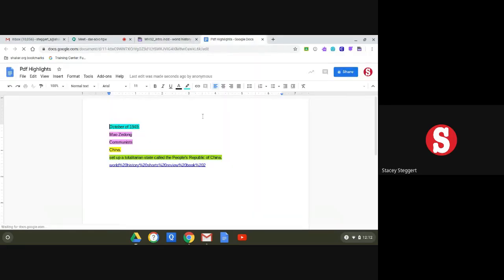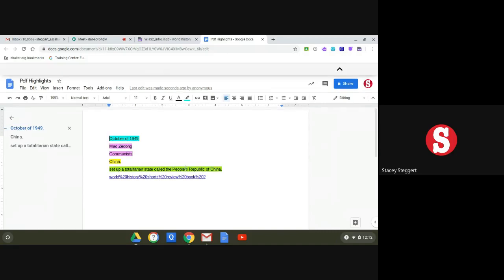And I wanted to show you, so here's what your highlights are going to look like. So all your whens are going to be in blue, whos are going to be pink, where is going to be yellow, and then did what is going to be green. So again, you don't have to do this, but this is for your studying later if you find that it's helpful.